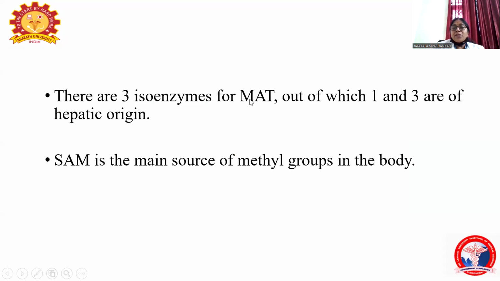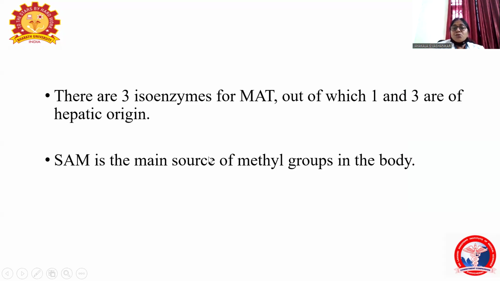There are three isoforms of the enzyme MAT: MAT 1, 2, and 3. MAT 1 and 3 are present only in liver, whereas MAT 2 is present in almost all our cells. And SAM is nothing but S-adenosyl methionine.